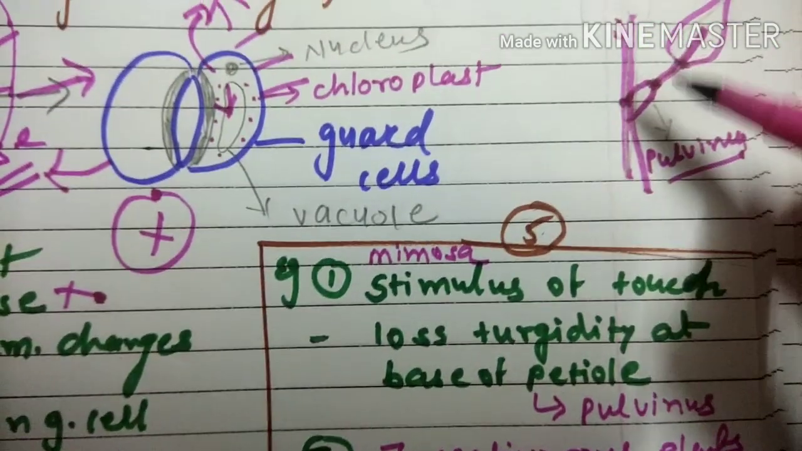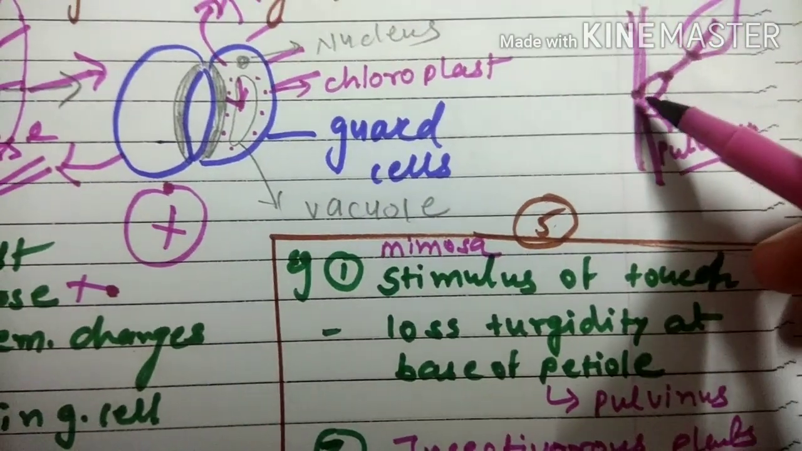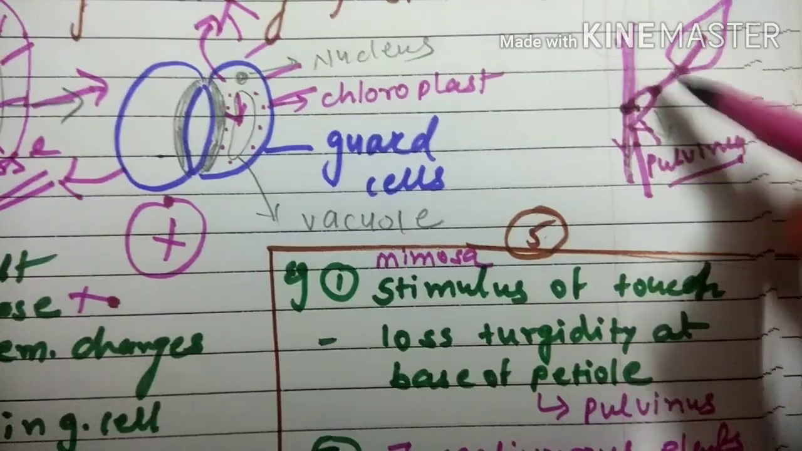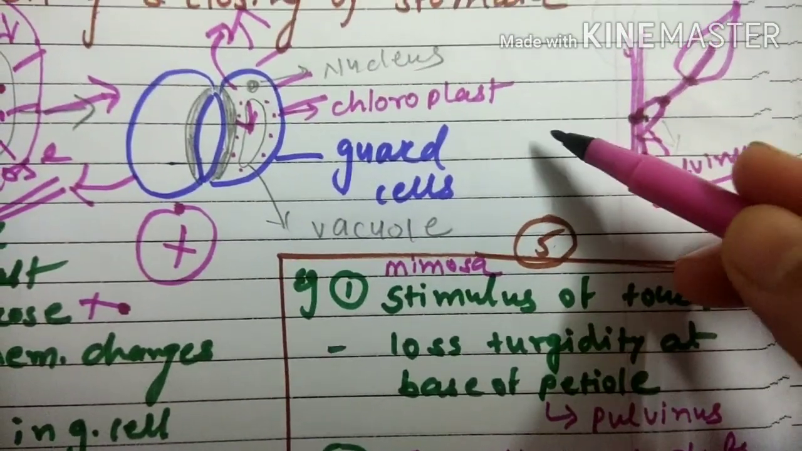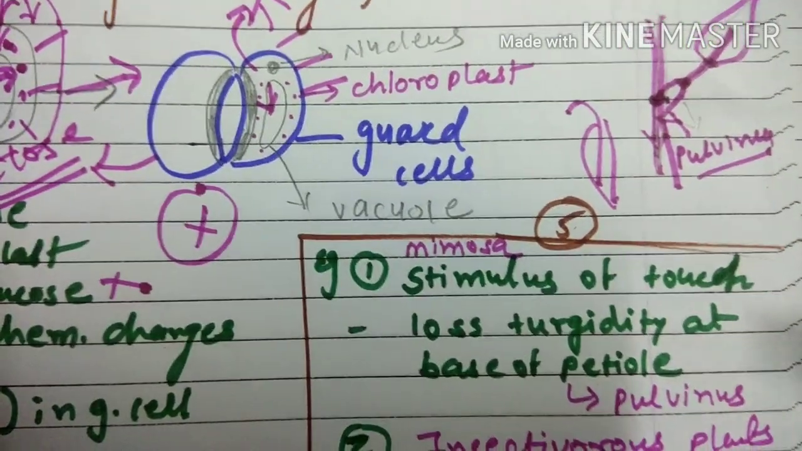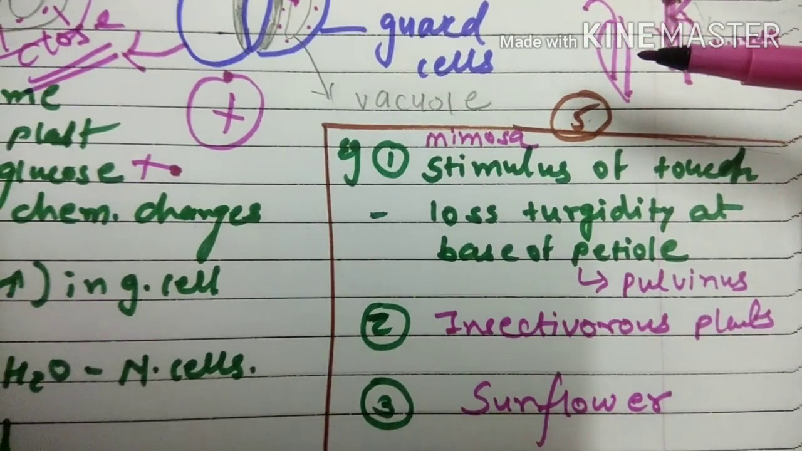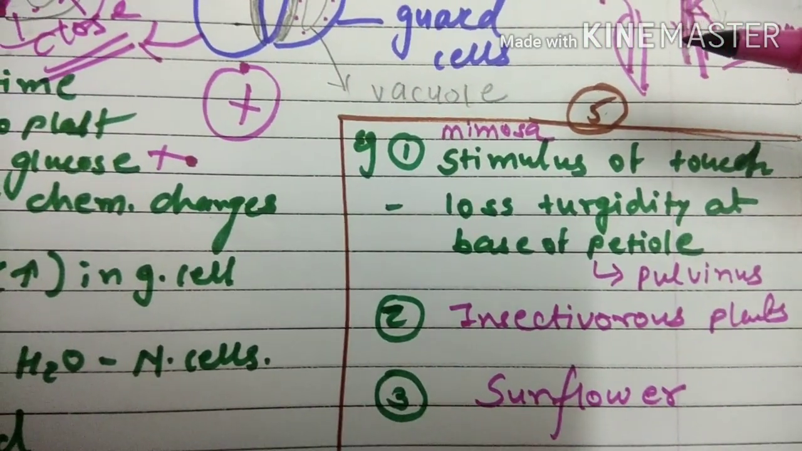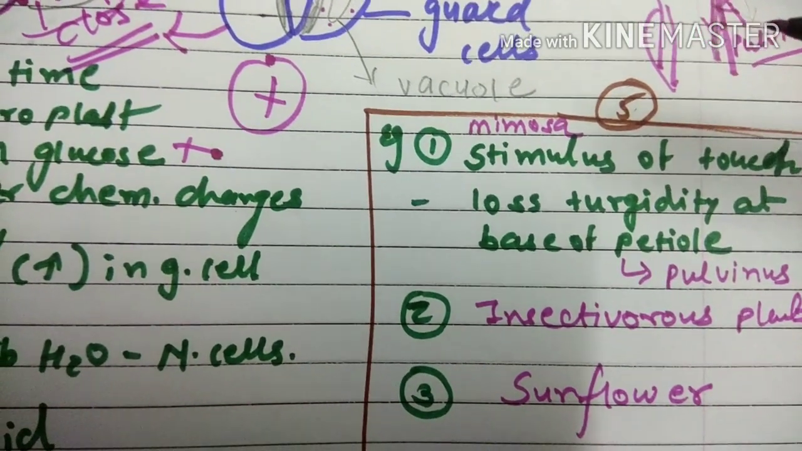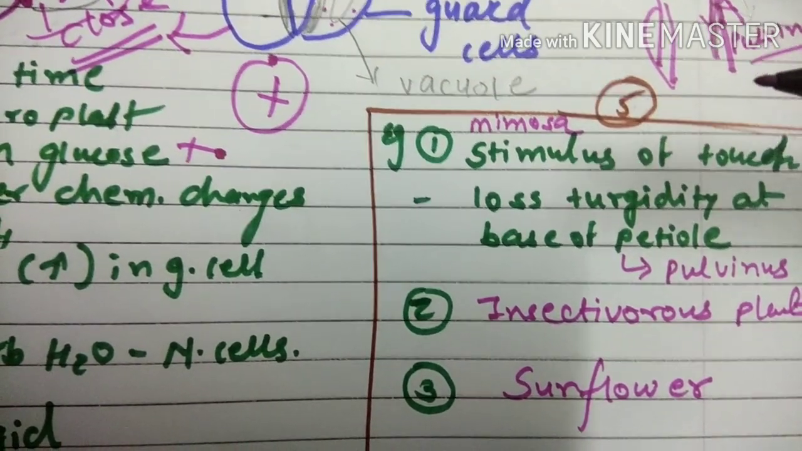So what happened here? In this portion of the pulvinus, they are losing the turgidity. It means water will be drawn outside here. And because of that, this portion becomes flaccid and the leaf will be wilted. So that's why whenever we touch the mimosa plant, the leaf will be wilted. And the same thing, this stimulus of the leaf will go to all the neighboring leaves, and slowly the leaves will be dropping down.